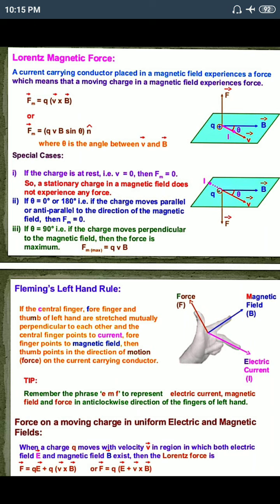Another law is the right hand palm rule. Open the right hand and place it so that the tips of the fingers point in the direction of the magnetic field, and the thumb in the direction of velocity of the positive charge, then the palm faces towards the force. You also know that rule, right hand thumb rule. If you don't know, then tell me, I will give the notes also.